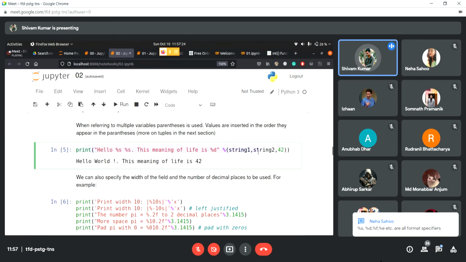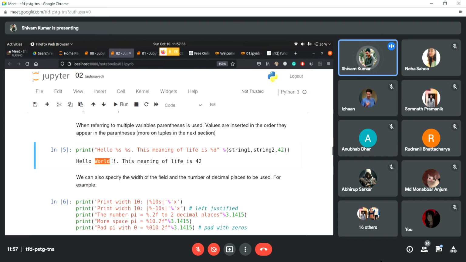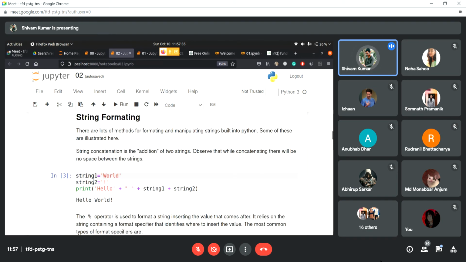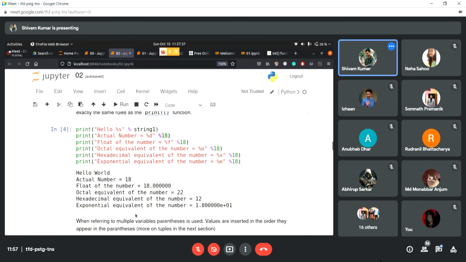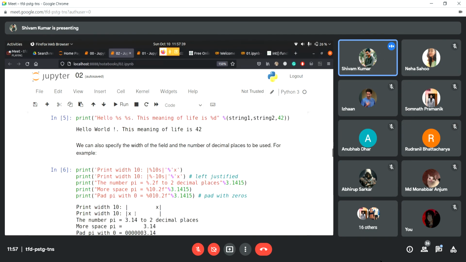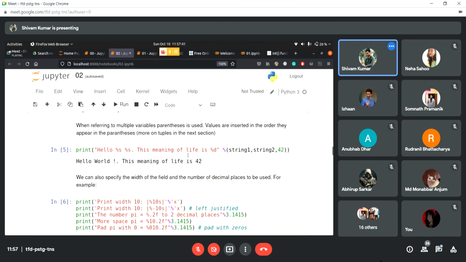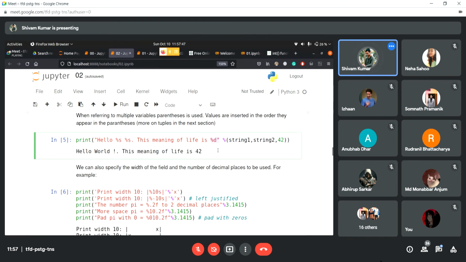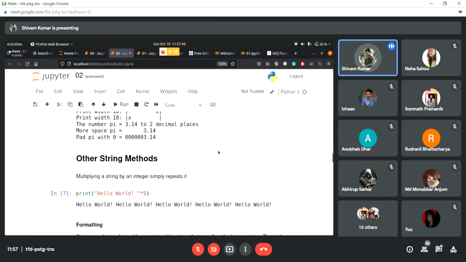Okay, and now this is just doing it multiple times. You can just give a space and do it again. So hello world string one, string two. So string one was world and string two was exclamation, right here, as you can see, right? Yeah. The meaning of this life is 42. So it has also incorporated a %d here for passing an integer. Right. So we are done with string formatting.